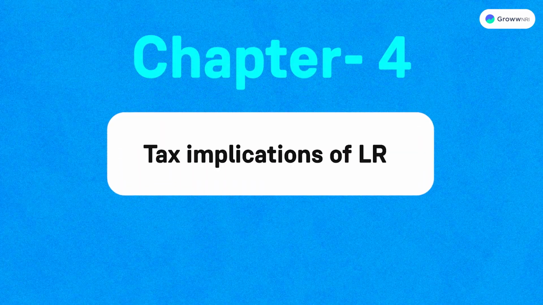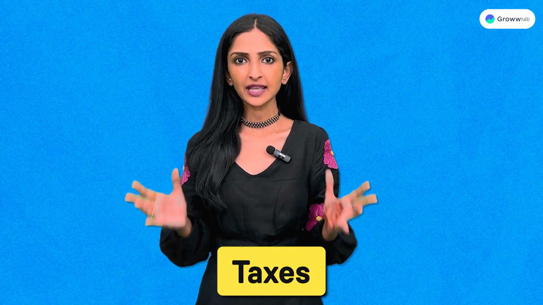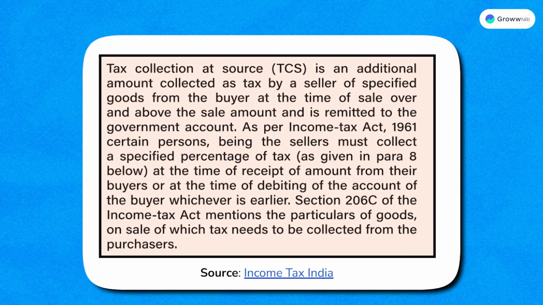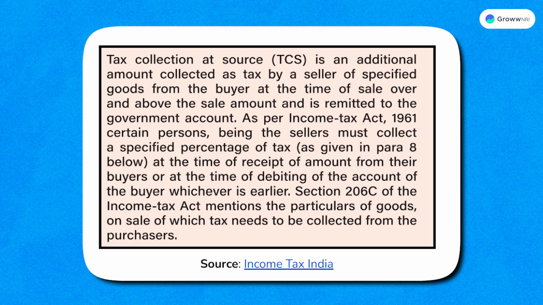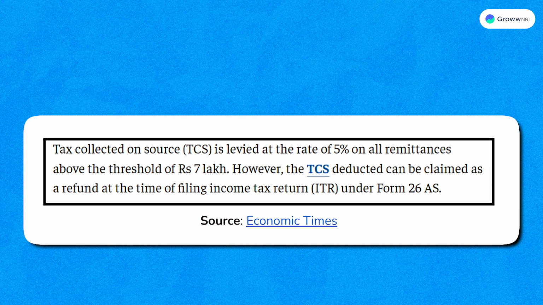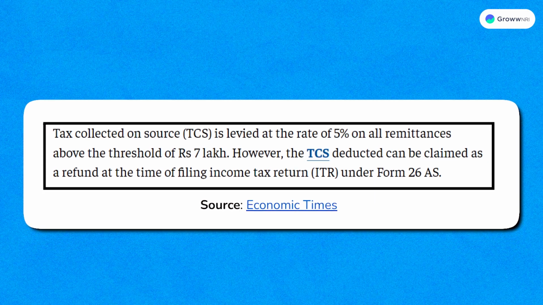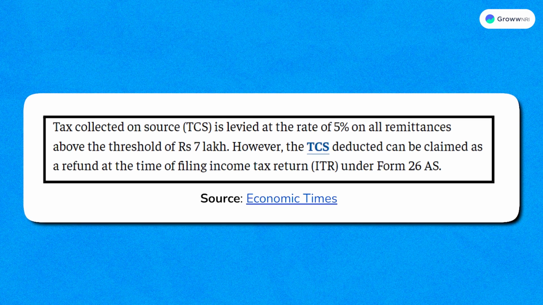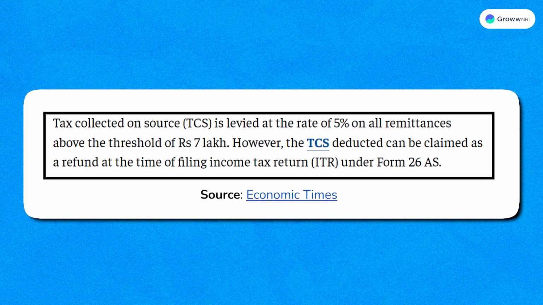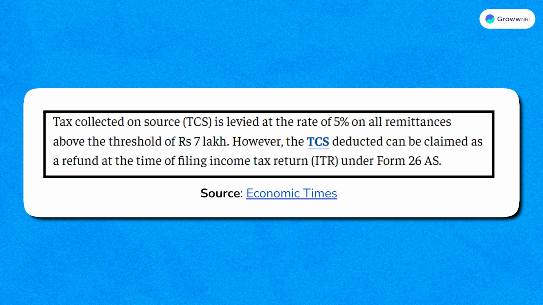Now, once funds reach overseas, tax implications arise. What are the LRS remittance tax rules? Let's find out. It's time to address the elephant in the room. Taxes. When sending money overseas, you essentially cross between two tax realms, India and the destination country. In this case, TCS or tax collection at source is like an exit fee to leave India. When exceeding 7 lakh rupees, it's as if the Indian taxman is saying, pay me 5% before you leave. But you can get a refund for this exit fee when you file returns under Form 26AS.